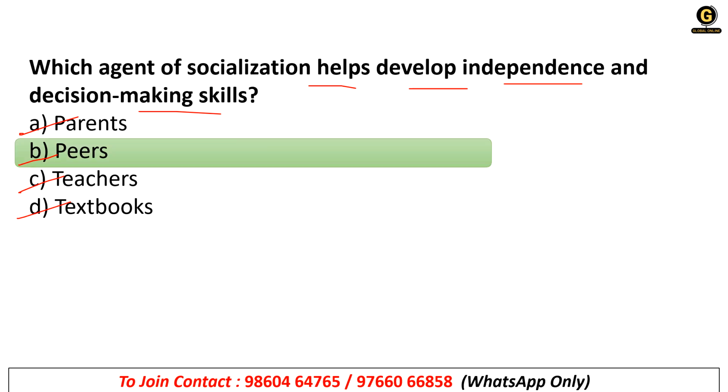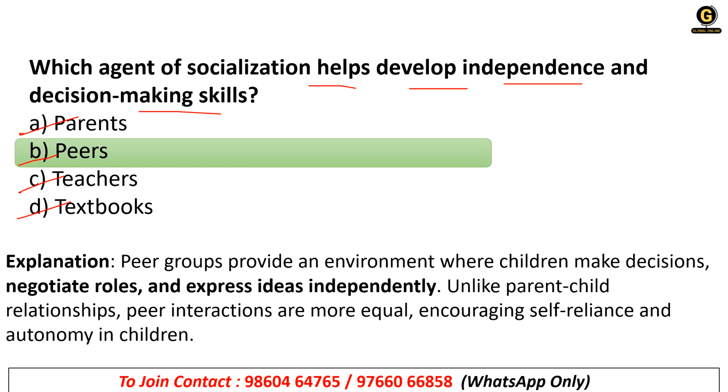All right, so the right answer is peers, option B. Why? Peer groups provide an environment where children make decisions, negotiate roles, express ideas independently.